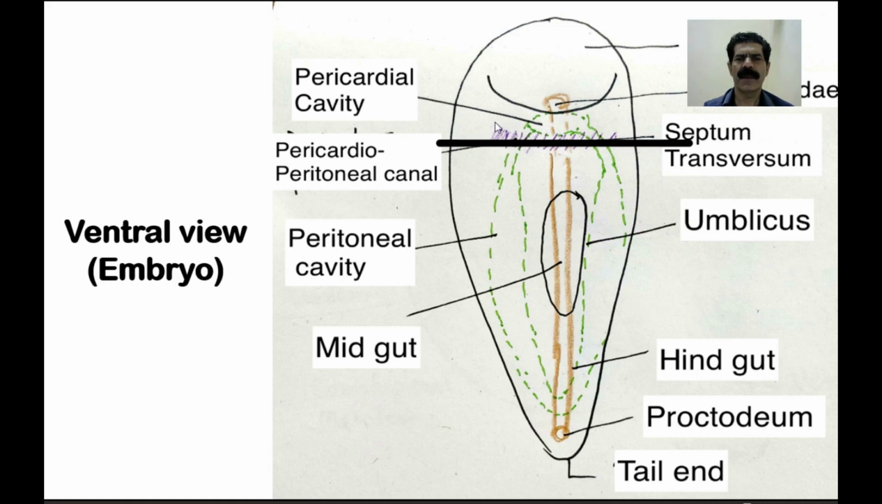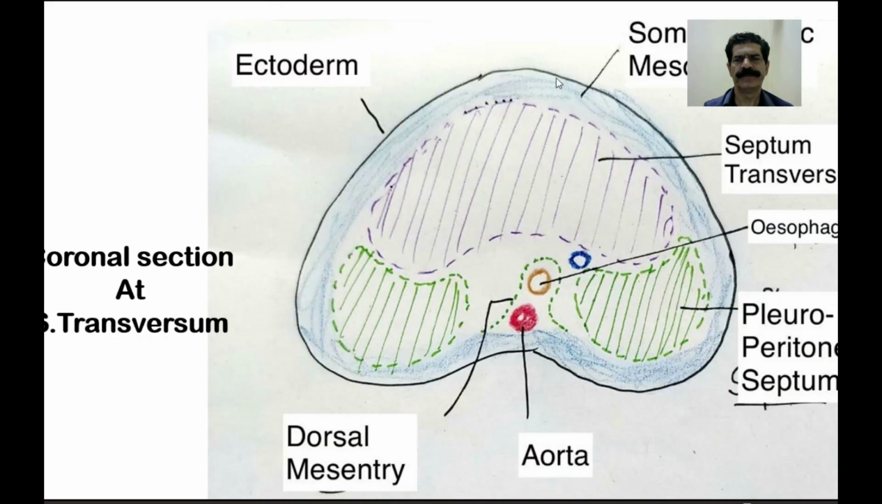So, in order to understand the development, we will cut the embryo at the level of the septum transversum. This is the coronal section of the embryo. When we cut the coronal section, we will get this picture: this is the surface ectoderm, which is all around, and this is the septum transversum in the coronal section, and dorsally and posteriorly there are the pleuroperitoneal canals, which are now closed after the development of the lung and the heart, with the pleuroperitoneal septum or membranes.